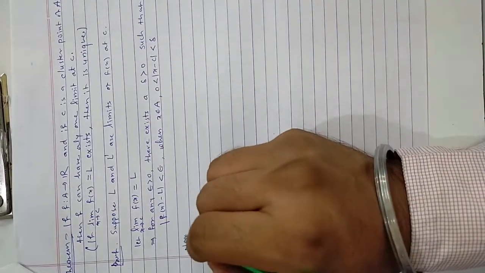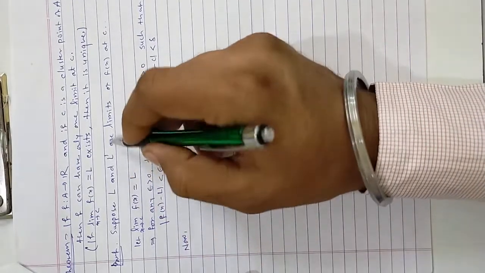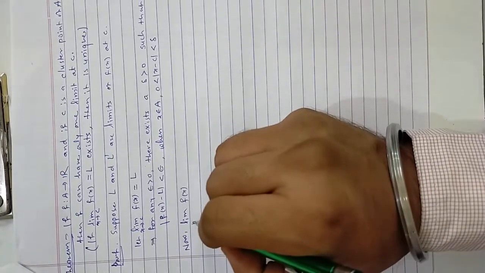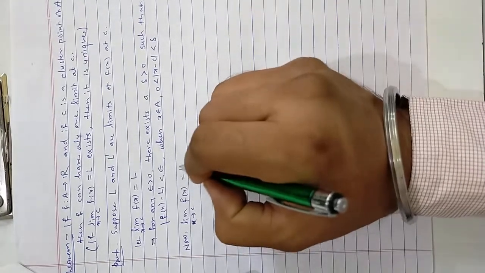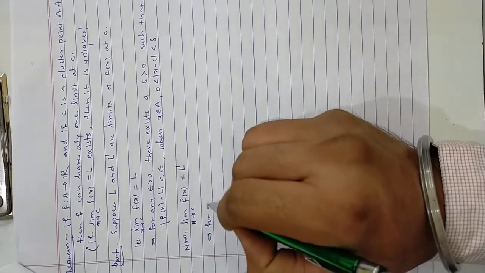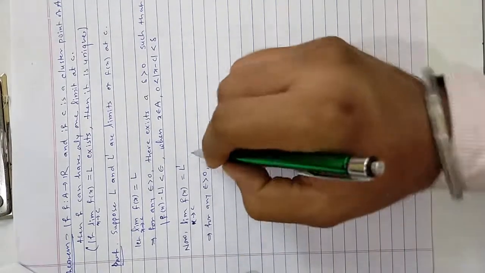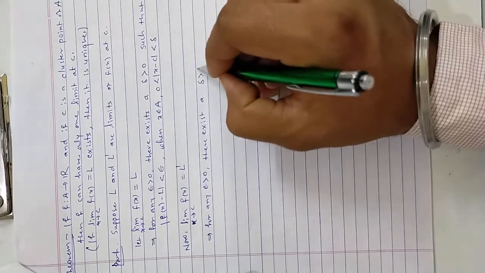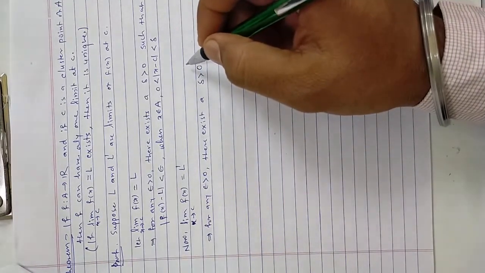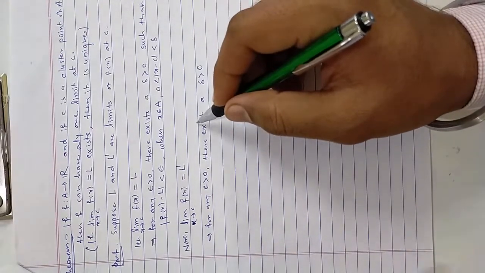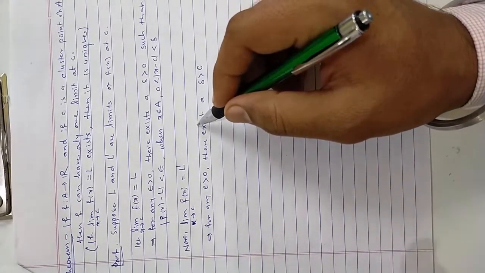Now again, as we consider L and L' as limits, I consider L' as a limit of the function. So again, by definition of limit, for any epsilon greater than 0, there exists a delta greater than 0. In both the cases, delta is appearing. But as function f is defined on the same domain, the point x tending to c is in the same domain.